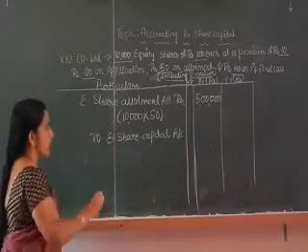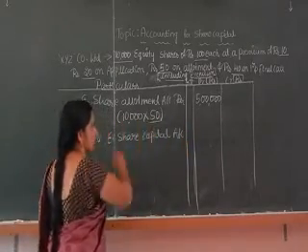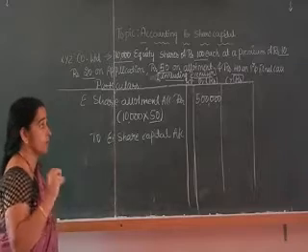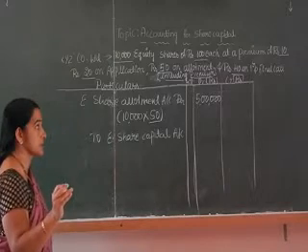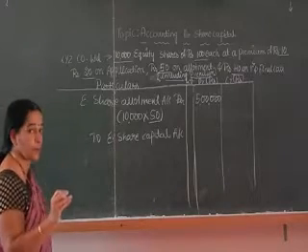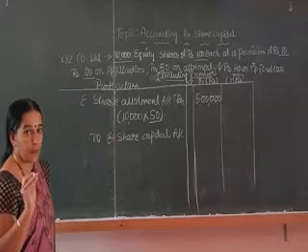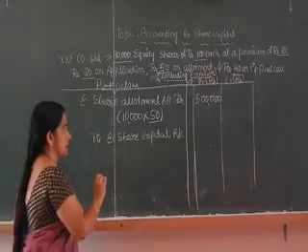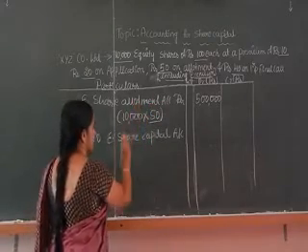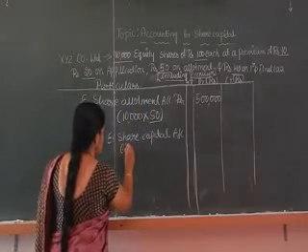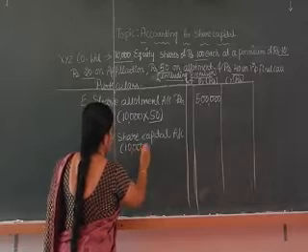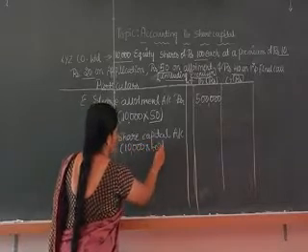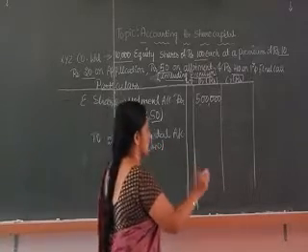Here, out of 50 rupees, 10 rupees will go to premium. Means including premium, 50 rupees have to be paid by each applicant. Means what is the share capital? 50 minus 10 means 10,000 into 40 belongs to share capital.